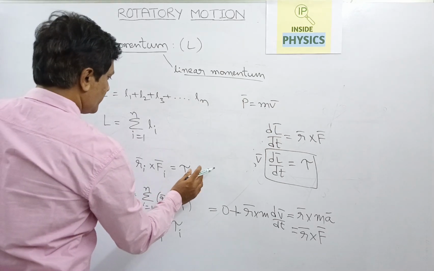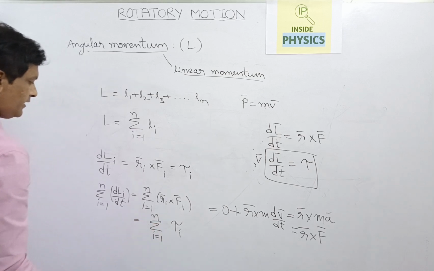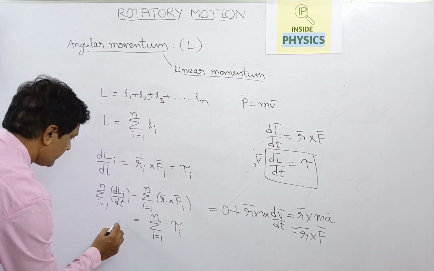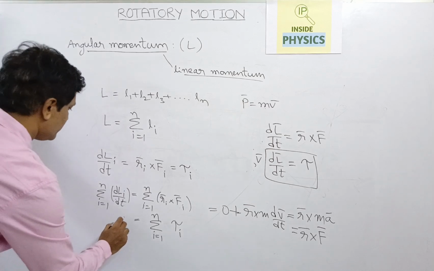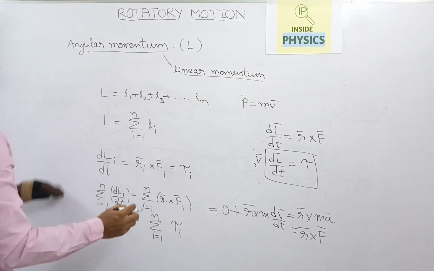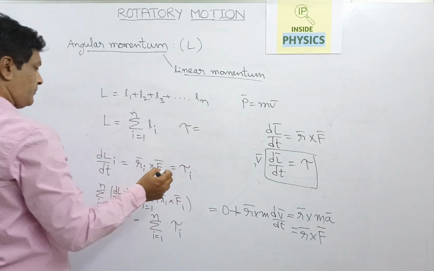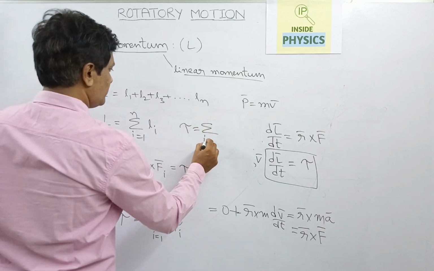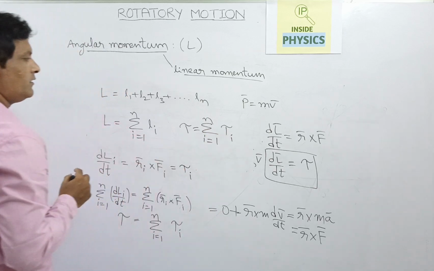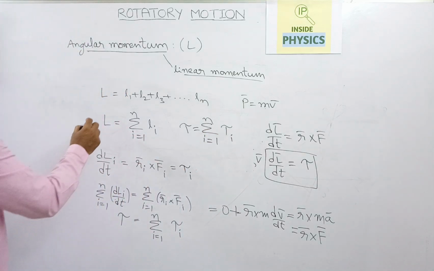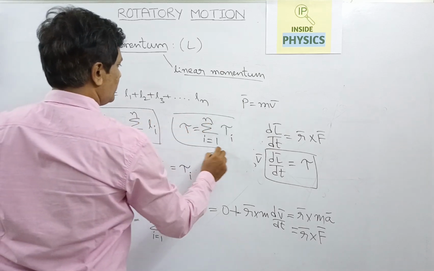And here the total angular momentum can be written in this way. What is the total torque here for a system of particles? It is tau. So here I am writing the total torque of a system of particles is like this. So this is the total angular momentum of the system of particles, and this is the torque.